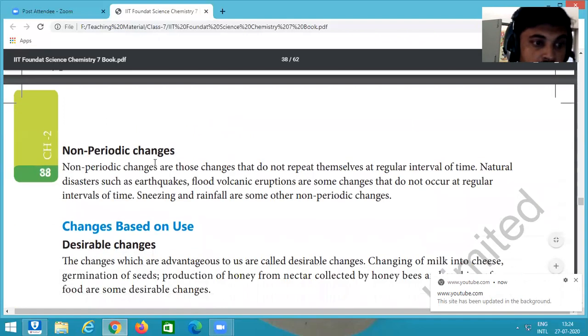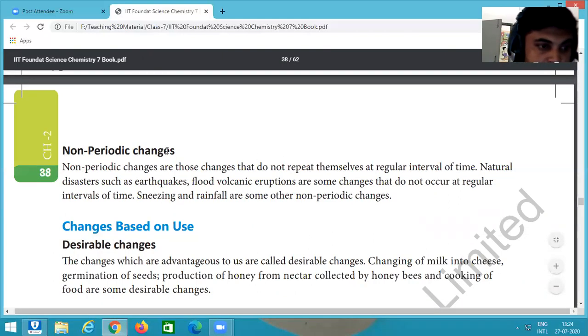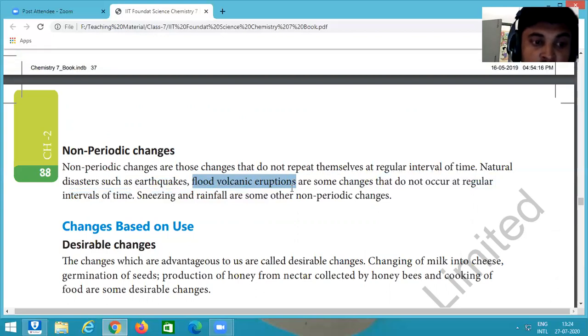Non-periodic changes are opposite to periodic changes. We try to understand with some examples. For example, earthquake, flood, volcanic eruptions. These are changes which occur in uneven time intervals, and we cannot say when they will come. So these are the non-periodic changes. Some other examples are also here for non-periodic changes.